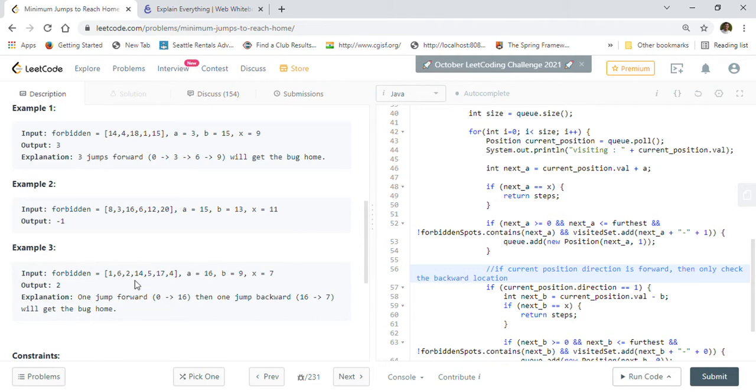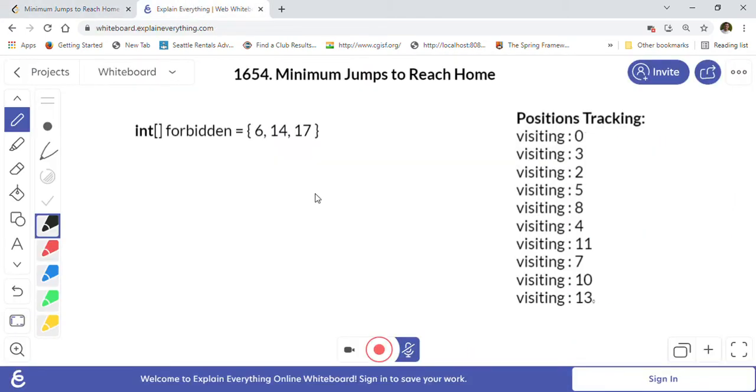So that is what the problem description says, and they have given us a few examples. Let us take one example and check how we can solve this problem. Here a is equal to 3 and b is equal to 1. And x, the destination we are trying to reach, is given as 13. The forbidden array is given as 6, 14 and 17.